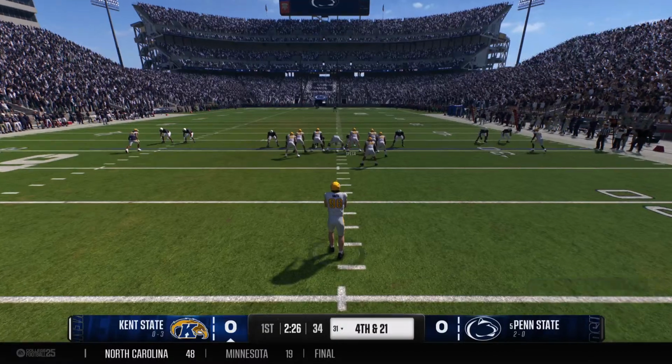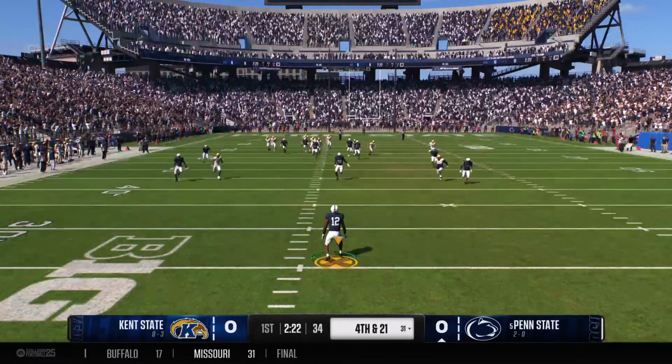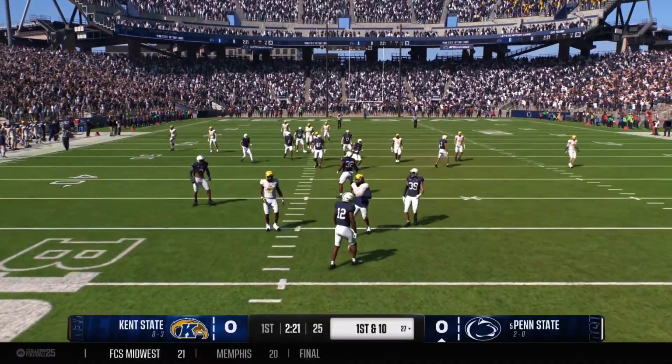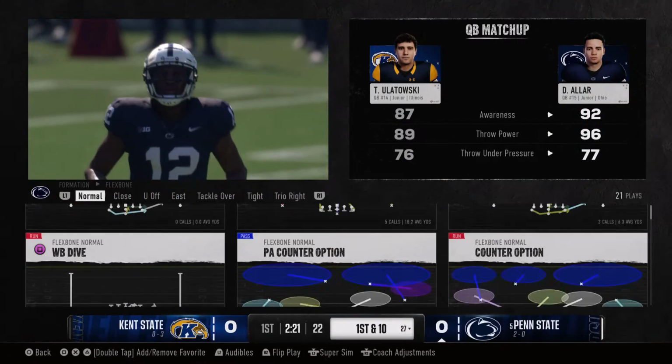The Golden Flashes send out the punt unit. They'll have to punt for the first time this afternoon. Not going to risk a return here. He'll make the fair catch.